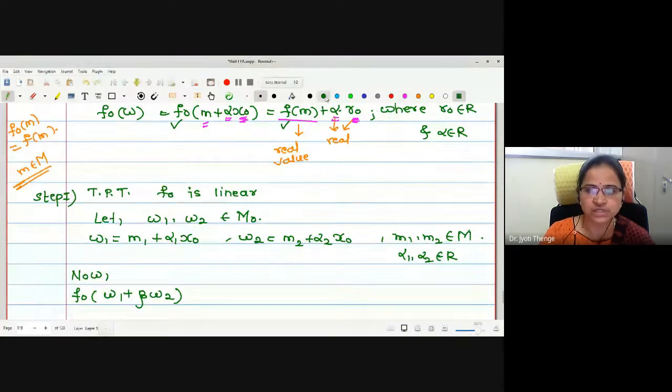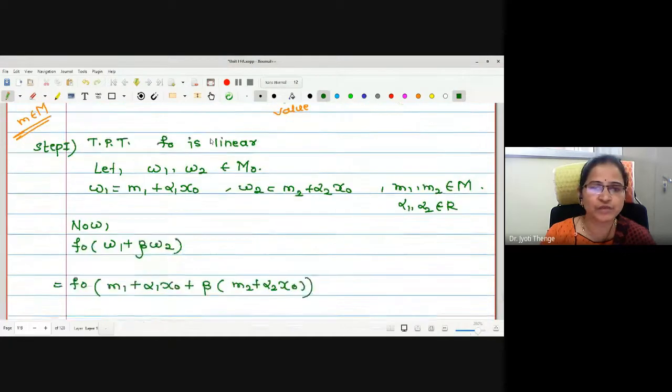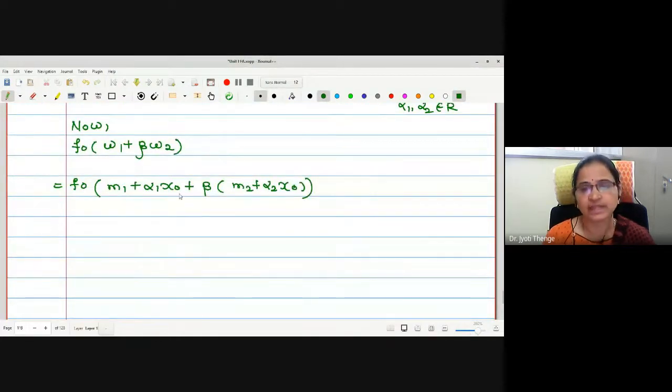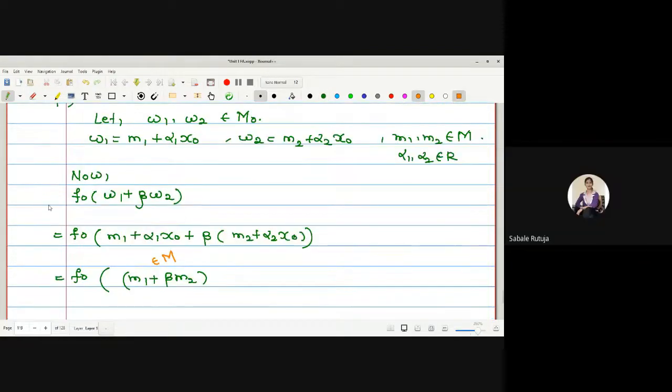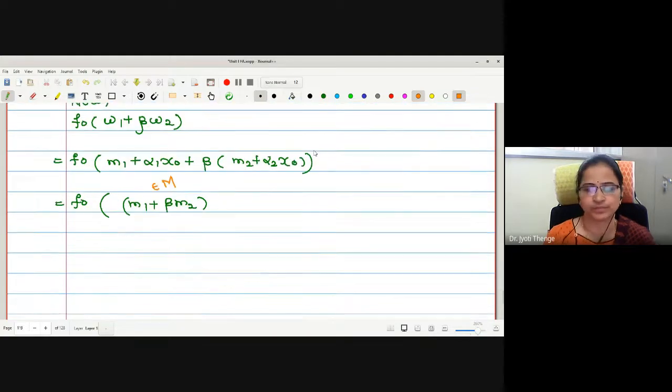Okay, let us follow the same definition. For this, what do I have to do? I have to collect the elements of m together, then the scalars together, and then x naught in one bracket. For the sake of convenience, let me collect the elements of m together. Therefore, may I write this as m1 plus beta m2 in one bracket as an element of capital M? Is it okay? Yes, ma'am. Why is this an element of m? Because m1, m2 are elements of m. Therefore, the linear combination is also an element of m.